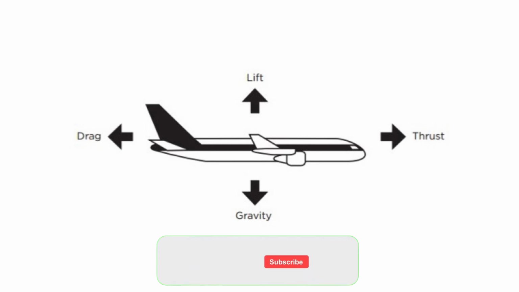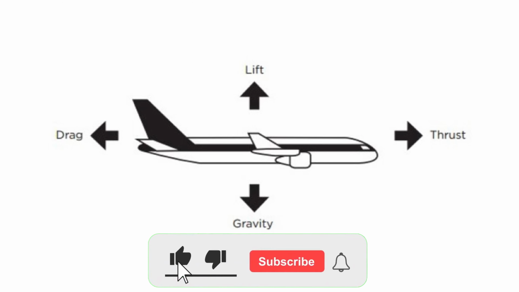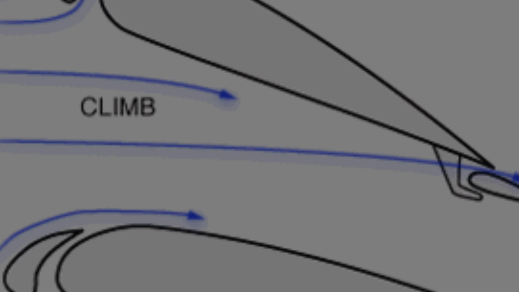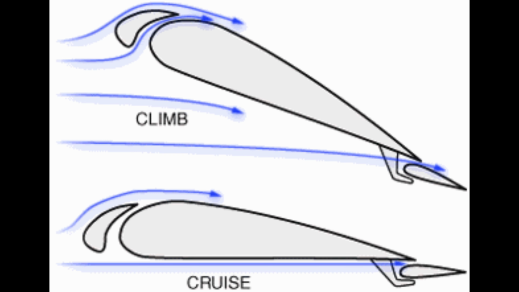What keeps an airplane in the air? The short answer is a combination of forces working together. But let's understand how it happens. Lift, the magic of wings. The shape of the wings is fundamental. The upper part of the wing is curved, while the lower part is flatter.